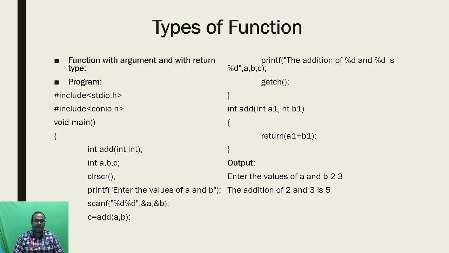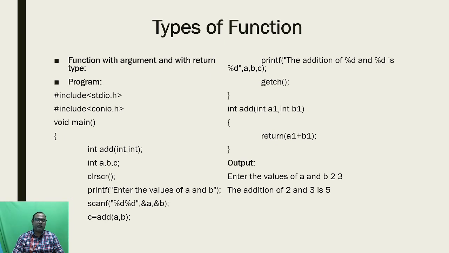After that I have mentioned the three integer variables a, b, c. Here a and b are going to get the input, and with the help of a and b I am going to transfer the input to the user defined function. The c variable helps to get the output value from the user defined function. See below, I am using the statement c is equal to add of a, b. This add of a, b is nothing but the function call.